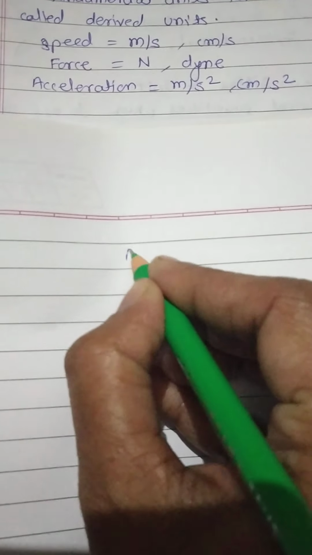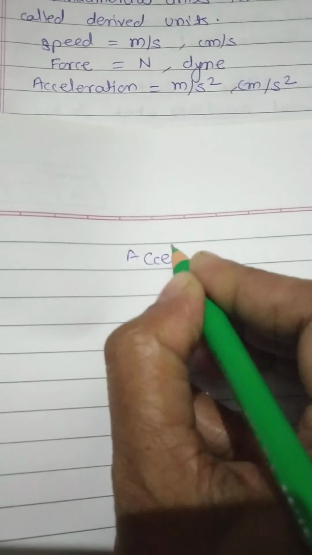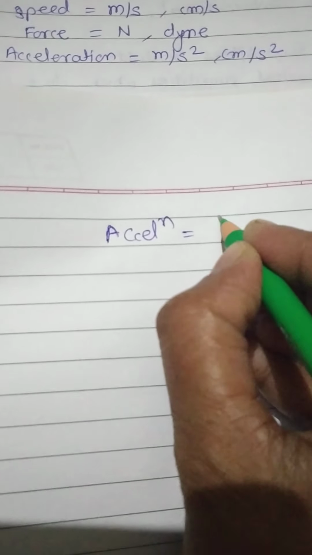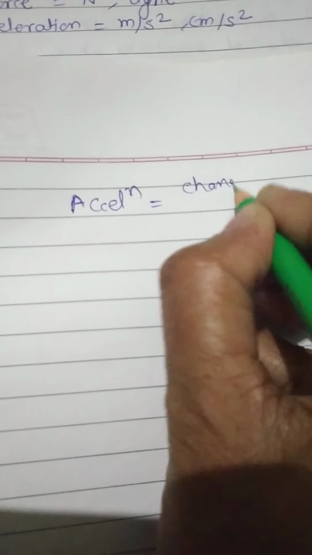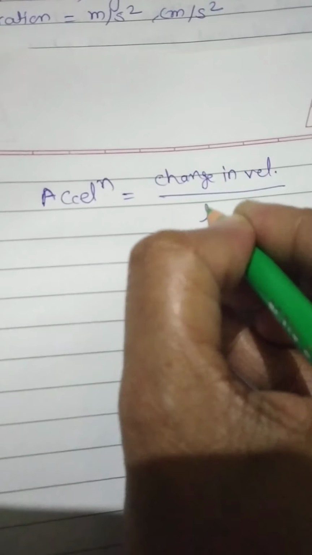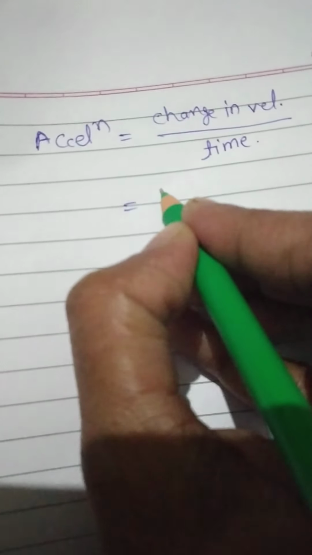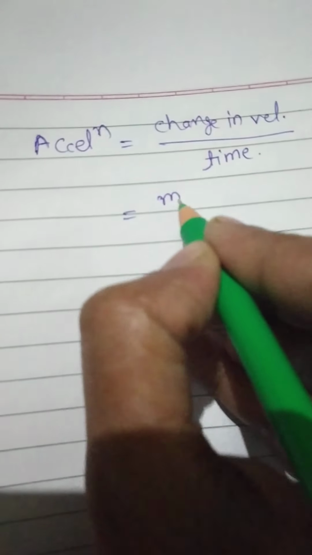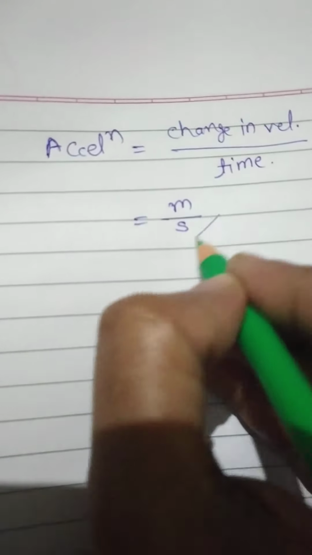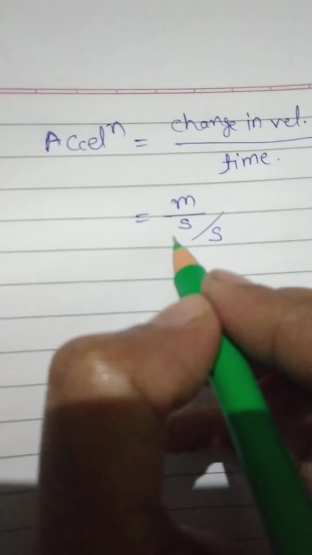For better understanding, we solve this. Acceleration is equal to change in velocity upon time. The SI unit for velocity is meter per second, and the SI unit for time is second.